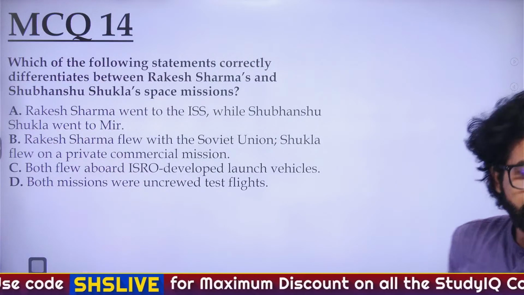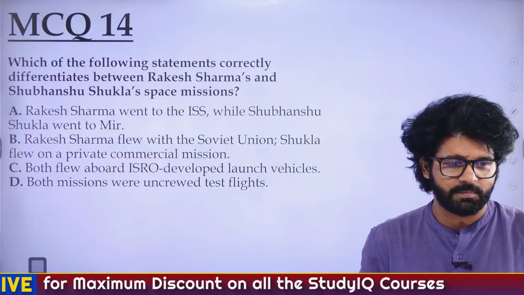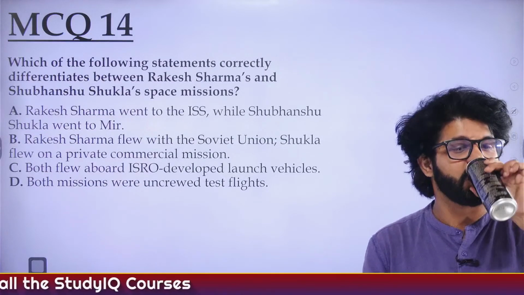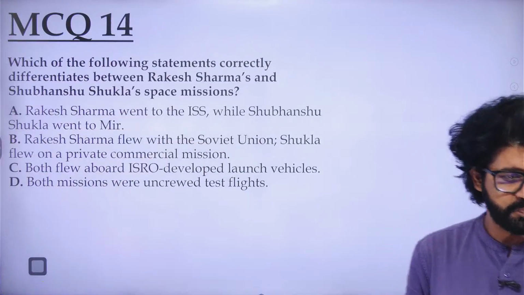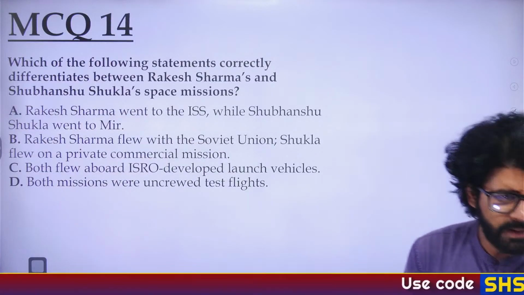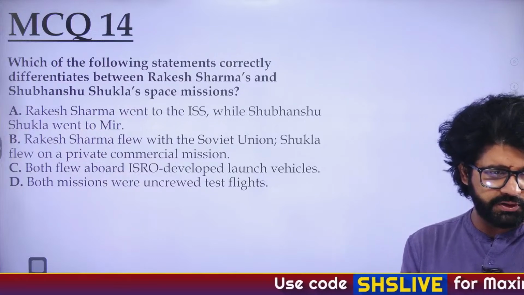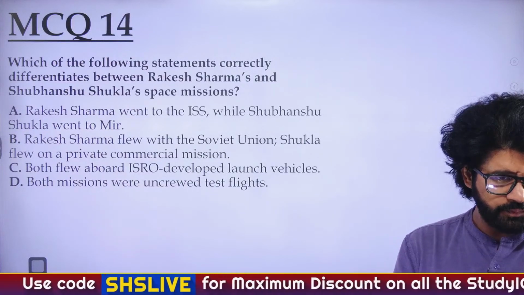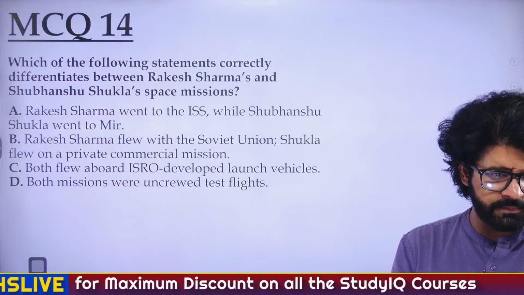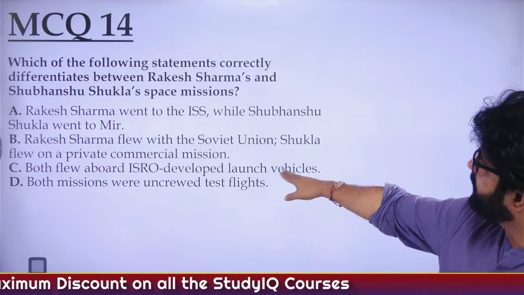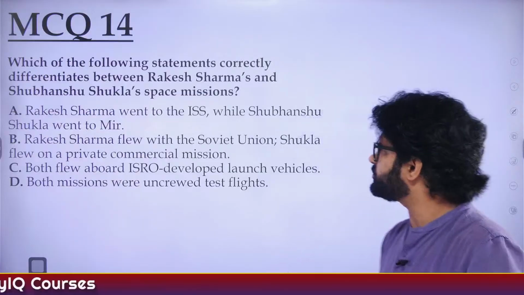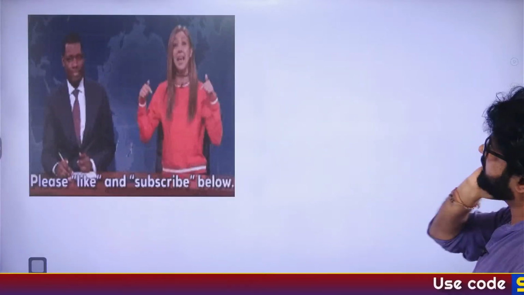So what is the answer here, sir and ma'am? Some people have come and started teasing me in the class. So Mamta, Amal, Rishi, Shriparna, Madhvi, Rahul, Vin, Sanjana, Amal, Shashikala, Krishi, Jivayan. Cool. So the answer is Rakesh Sharma flew with the Soviet Union. Shukla flew on a private commercial mission. Axiom Space, SpaceX, all these people are involved in this Axiom 4 mission.